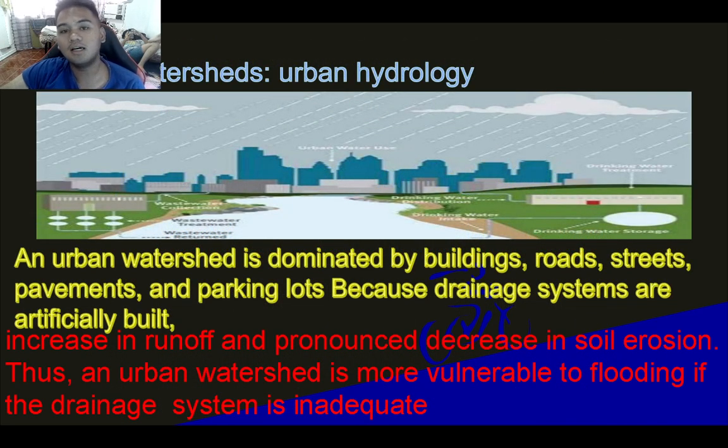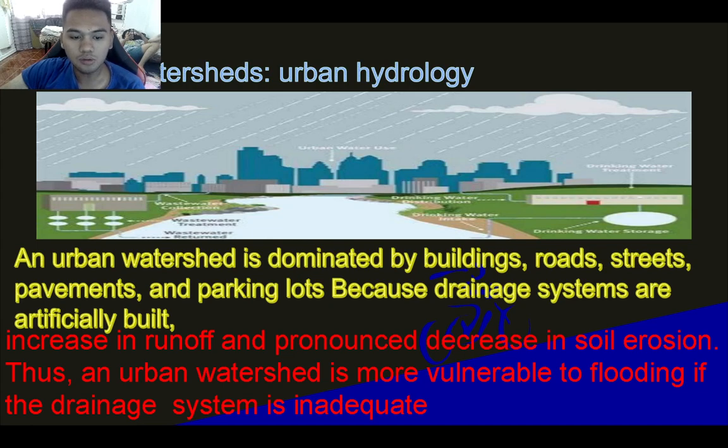So urban watershed, as the name suggests, urban, so there is a high population in that specific area. And as you can see in the visual aid, it is dominated by buildings, roads, streets, pavements, and parking lots. And most of the drainage in this type of watershed is artificially built. When we say artificially built, guys, it is human made. It is not made by natural uses.